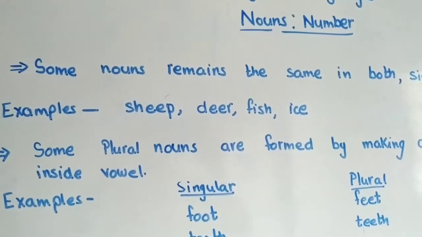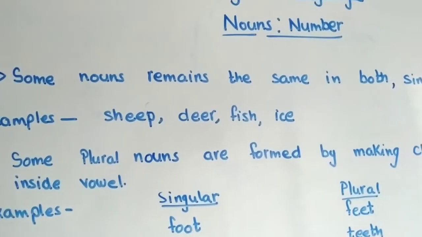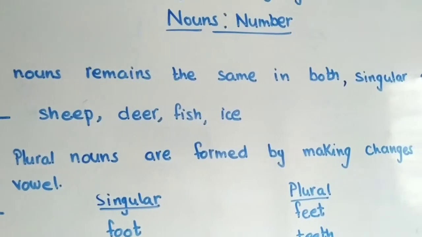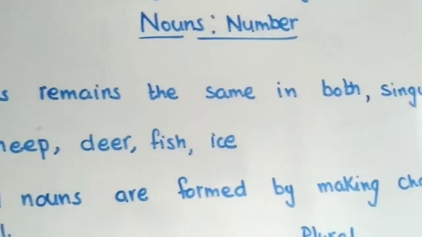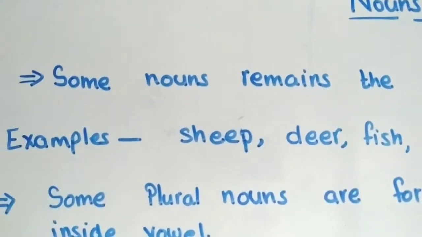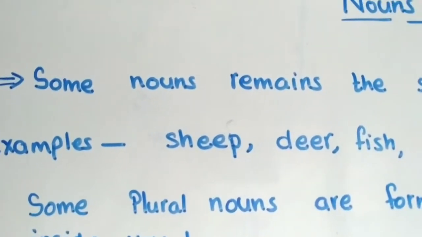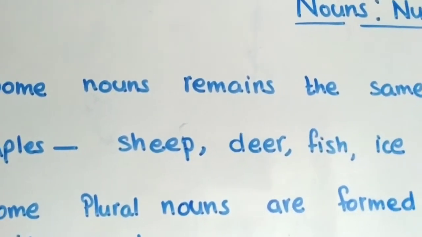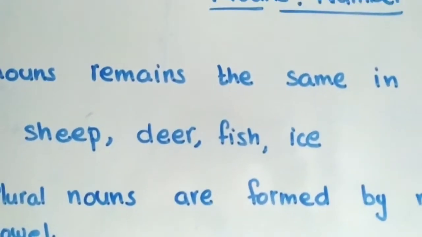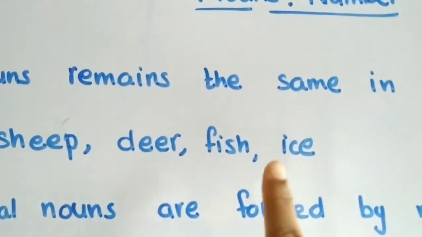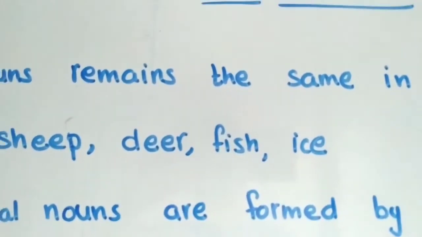So children, there are some nouns which remain the same in both singular and plural. And what are those? Sheep, okay, deer, fish, and ice. And fish, when do we write fishes?